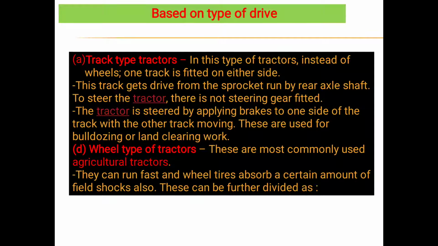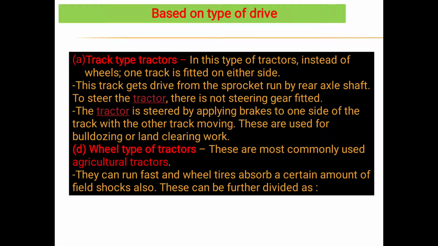There is no steering gear fitted. The tractor is steered by applying brakes to one side of the track with the other track moving. These are used for bulldozing or land clearing work.